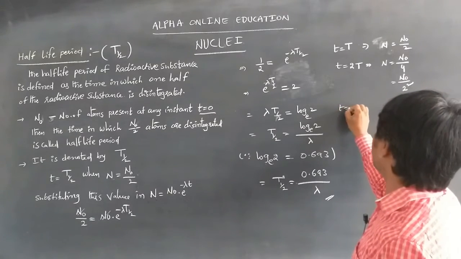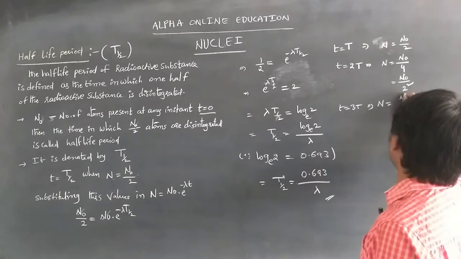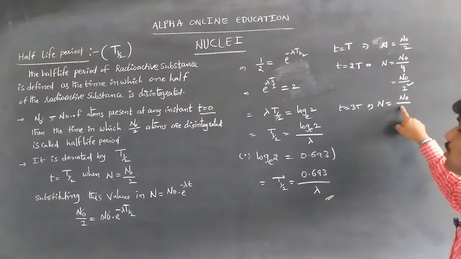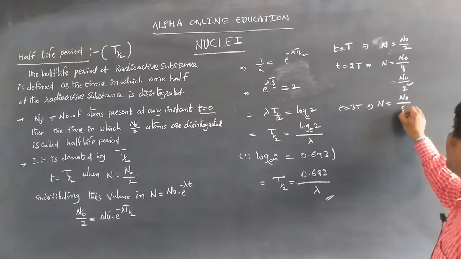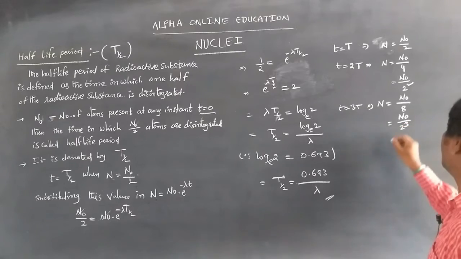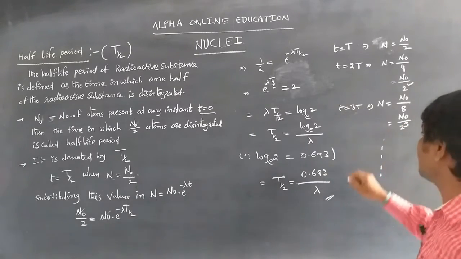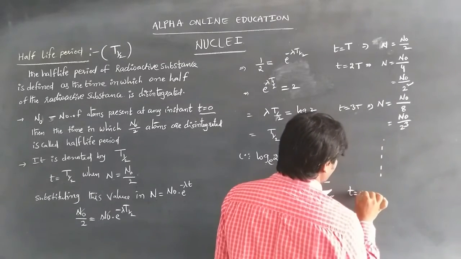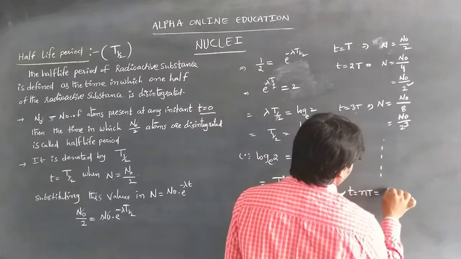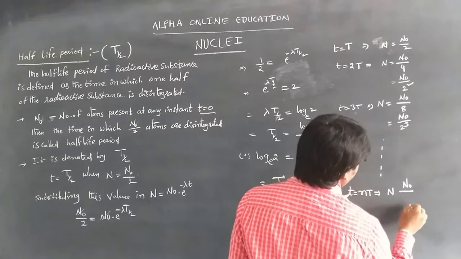Then for 3T, N is equal to N naught by 8, that is N naught by 2 cube. It goes on, so if t is equal to nT, n number of half lives, then N is equal to N naught by 2 power n.